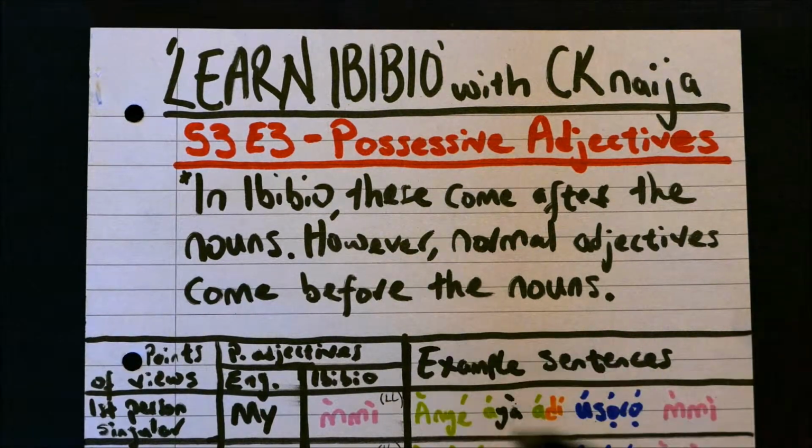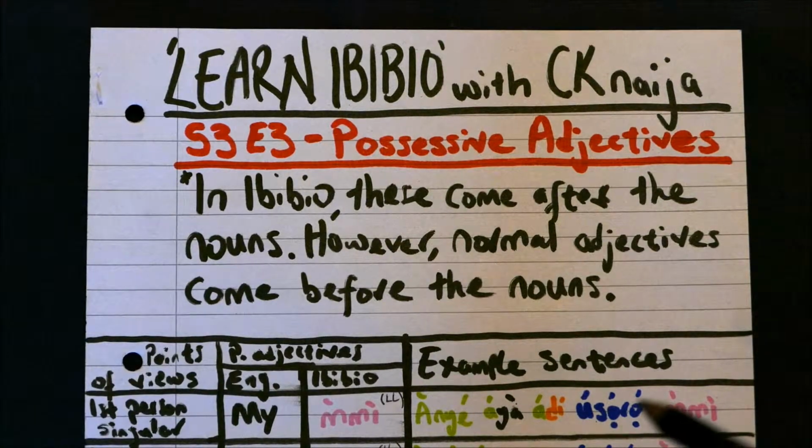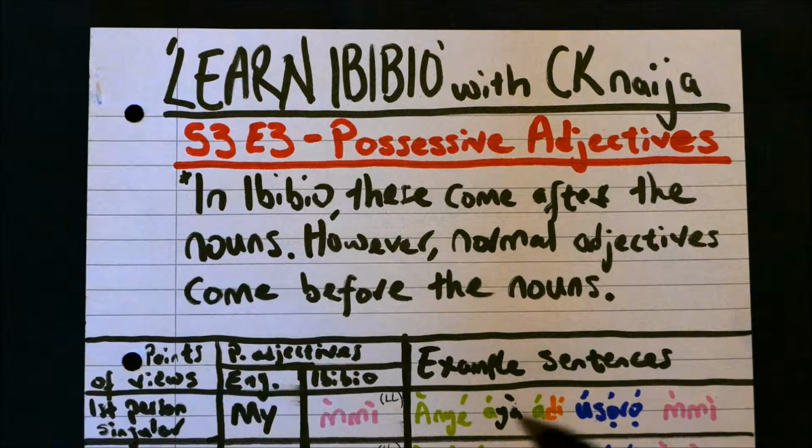This means "he will come to my party." Usoro means party or celebration. Me, like we just learned, means my. Anye, like we learned in Series 3 Episode 1, means he or she. Di means come. Ya is the tense marker meaning will.